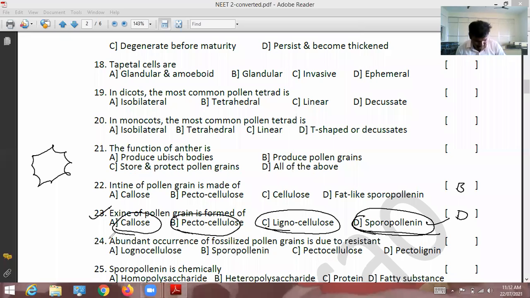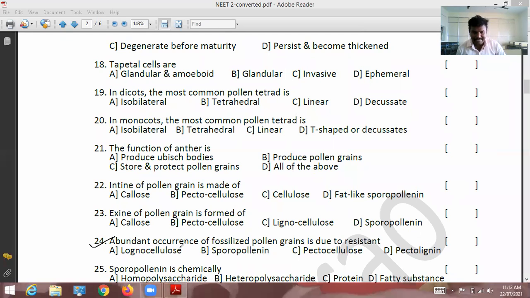Next, 24th question. Abundant occurrence of fossilized pollen grains is due to resistant material. Abundant occurrence means that for many years it can survive. What is that material? It's not lignocellulose. It is sporopollenin.